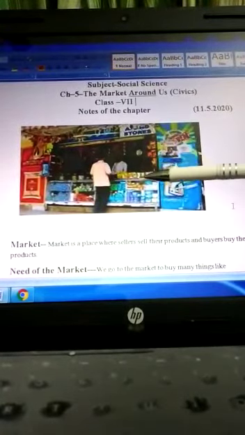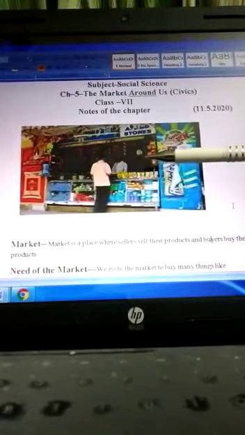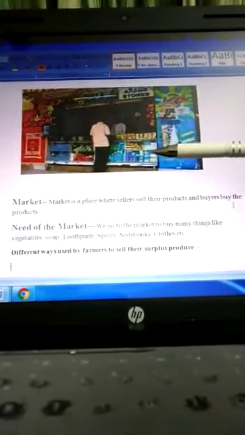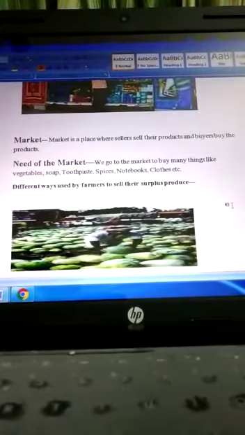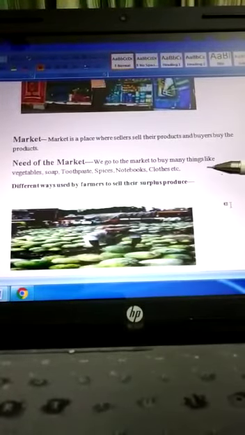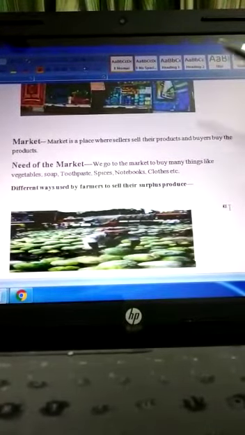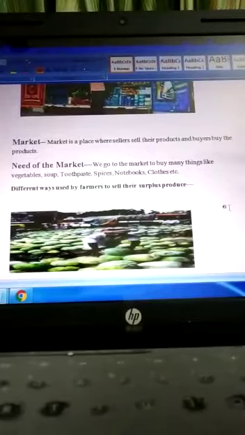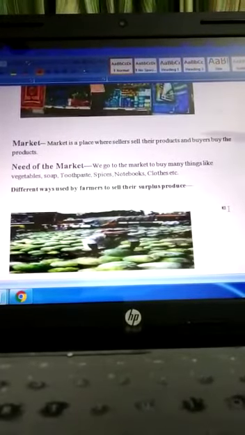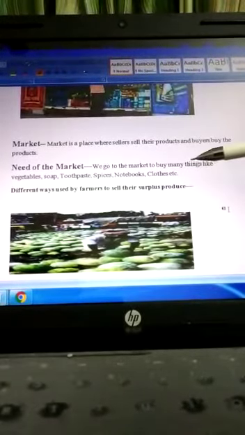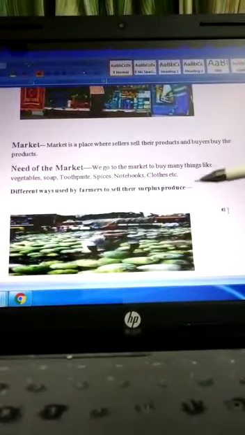So now we are going to discuss the need of the market. What is the need of market? Everyone knows, when we are in some need, then we have to go to the market. What are the things we need on a daily basis? It can be vegetables, soap, toothpaste, notebooks, grocery, clothes. So many things are there that we go for buying on a daily basis.